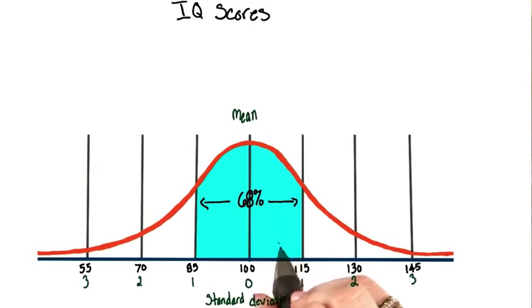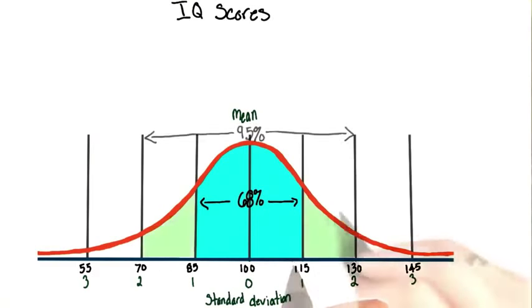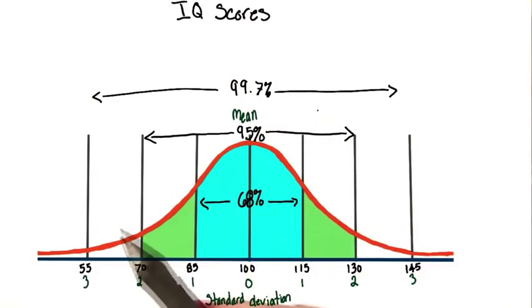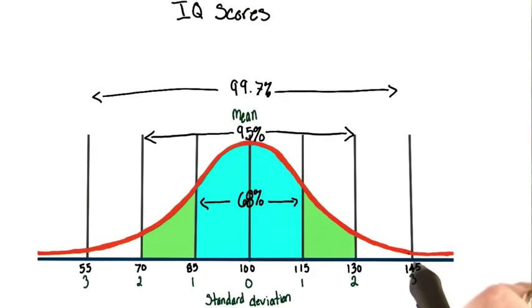68% of the population is within 1 standard deviation from the mean. So 68% of the population has an IQ score between 85 and 115. Now 95% of the population is within 2 standard deviations from the mean. So 95% of the people you know score between 70 and 130 on an IQ test. And 99.7% of the population scores within 3 standard deviations of the mean, so between 55 and 145.